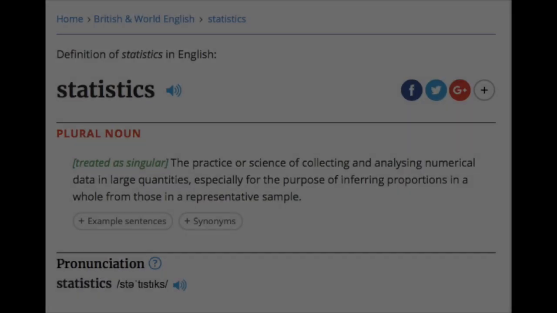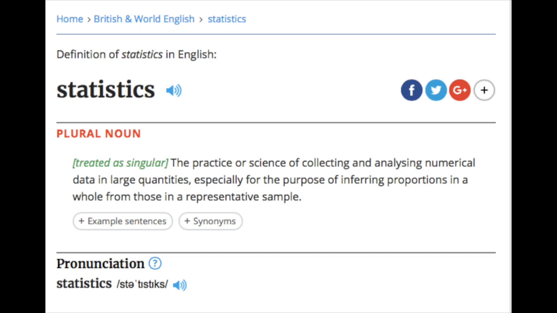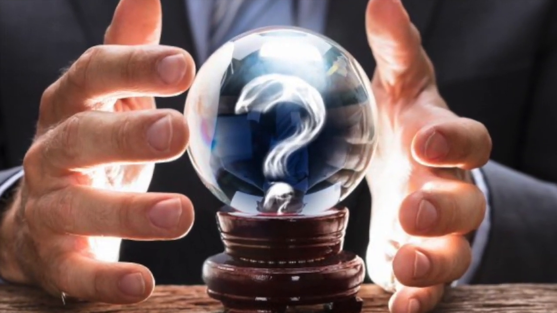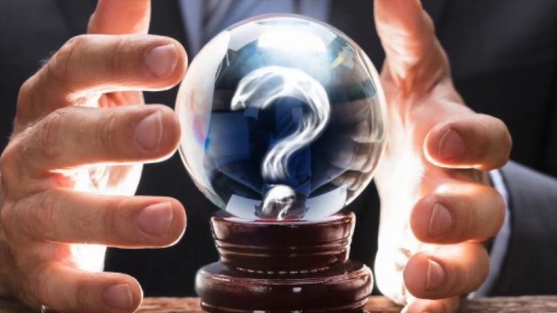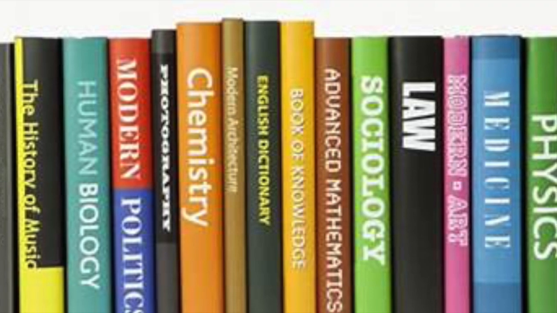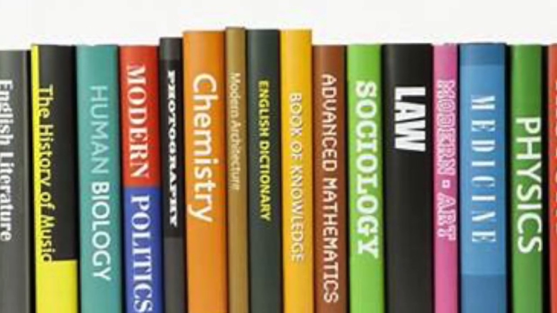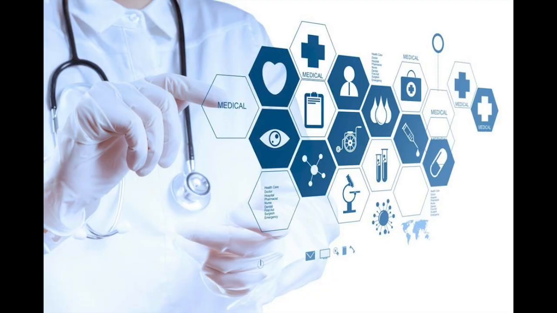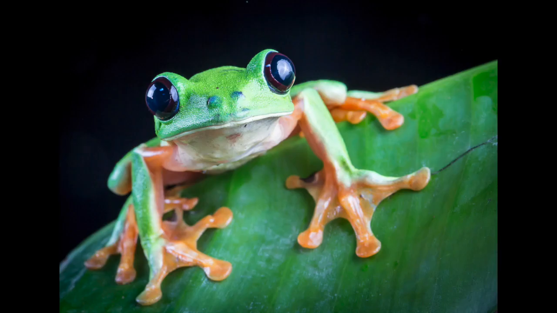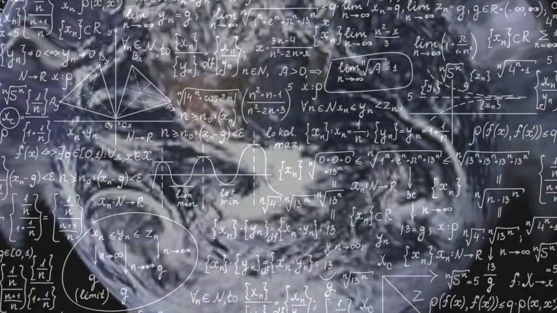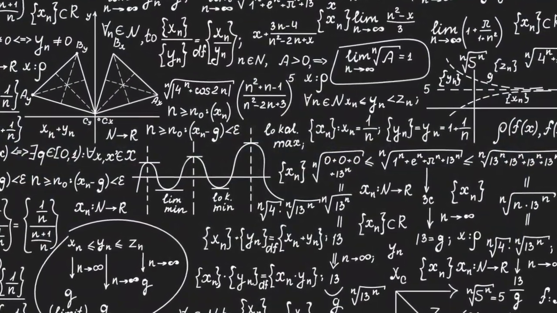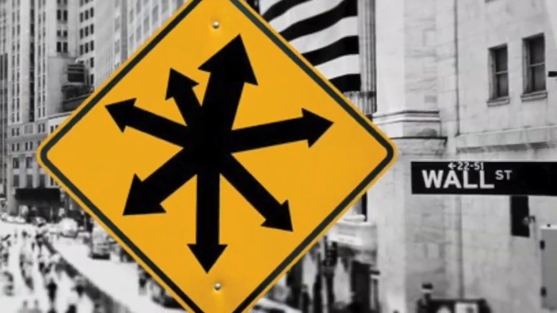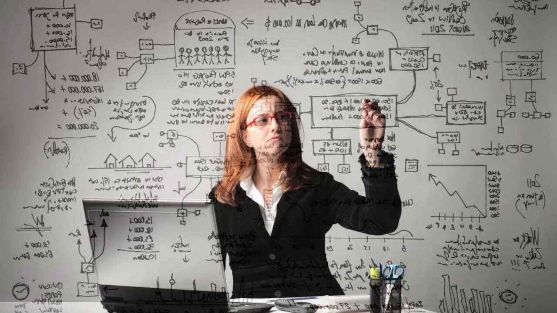According to Oxford Dictionary, statistics is the practice or science of collecting and analyzing numerical data in large quantities. Within a more simple definition, statistics is the study of data and prediction. Statistics is important because it is one of the only fields that can virtually transcend to every other field of study, including medicine, politics, chemistry, biology, business, psychology, and beyond. It combines mathematics and the real world by taking the unpredictable and allowing us to quantify and understand.